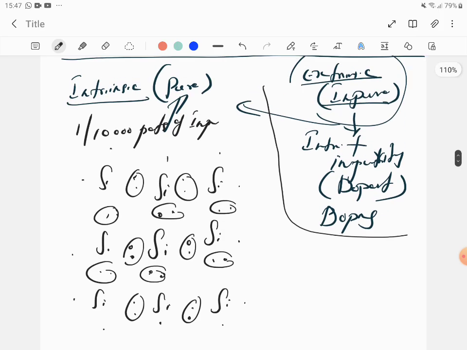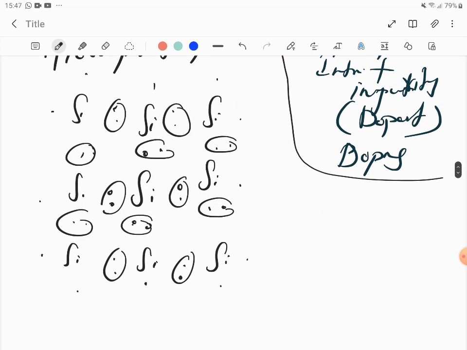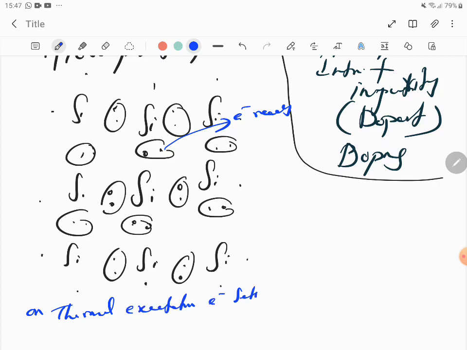So what do you say? In intrinsic semiconductor, it's a pure semiconductor. However, 1 out of 10,000 parts of impurity could be present. We take a tetravalent atom such as silicon, surround it with 4 other silicon atoms. You get 4 covalent bonds on all the 4 sides. On thermal excitation, one of the electrons can set itself free from the covalent bond and is ready to conduct. But you need some thermal excitation because you need to break it away from the covalent bond. On thermal excitation, the electron sets itself free to conduct. Are you clear?